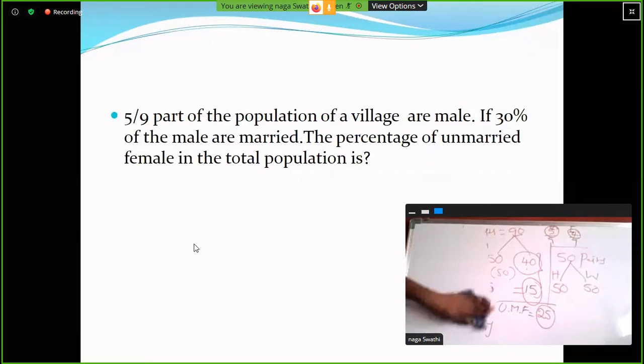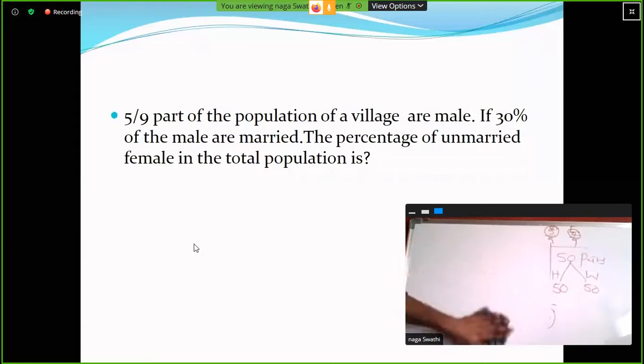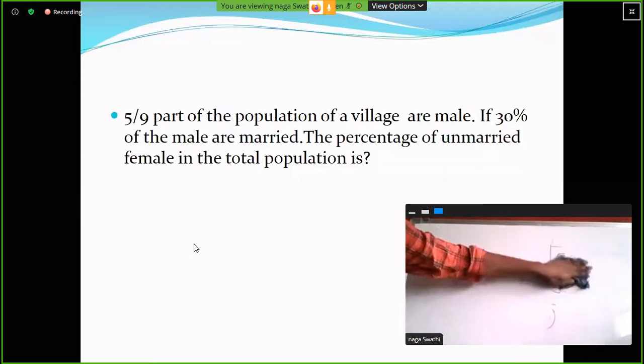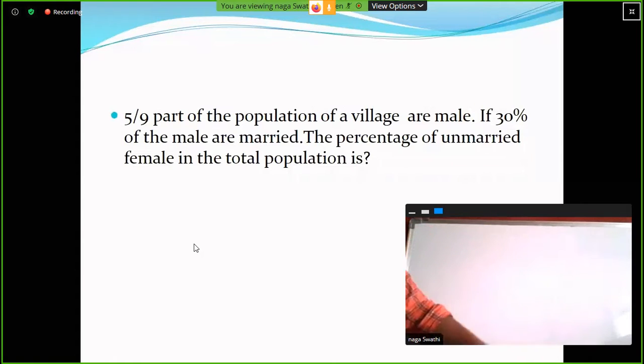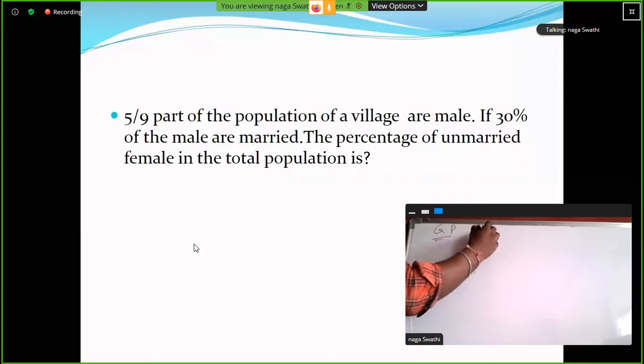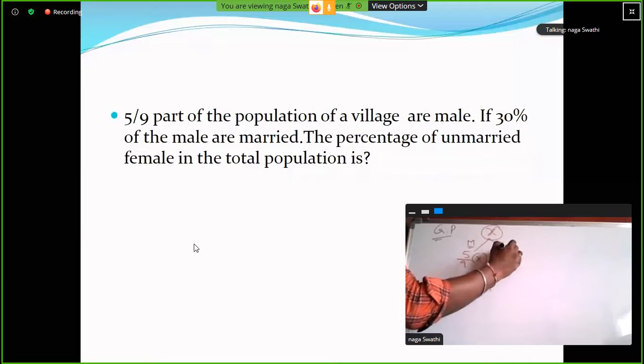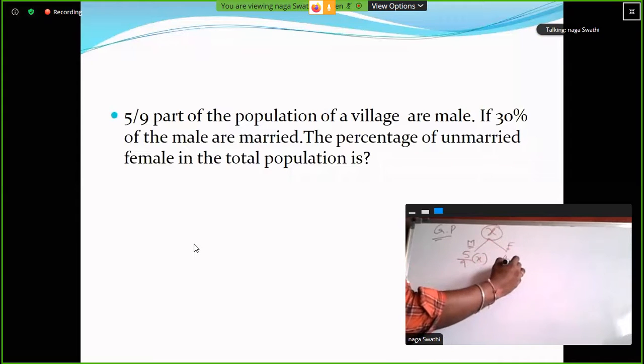Okay, next one. Right. General method, ma. General procedure. Let the total population of the village be X. Clear? So here 5 by 9 of X is male. Next, what about female, ma? Female is 4 by 9 X.